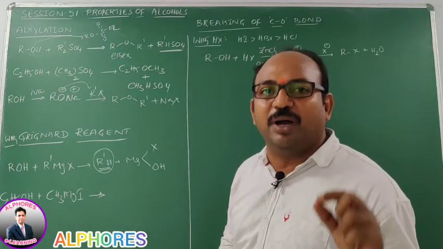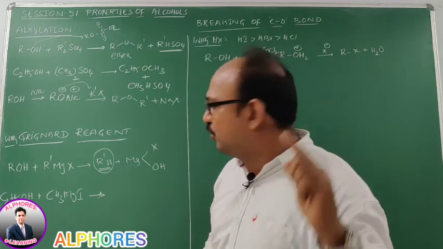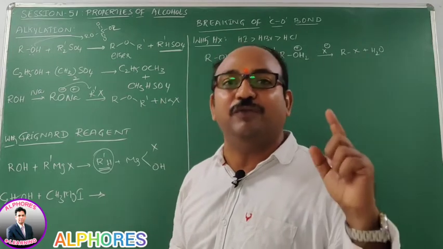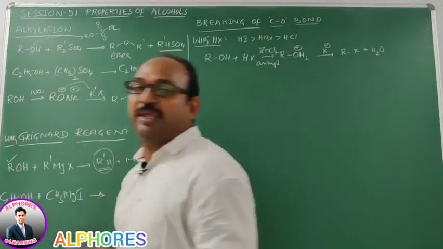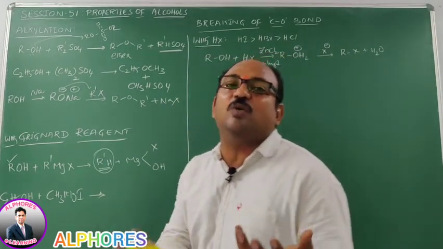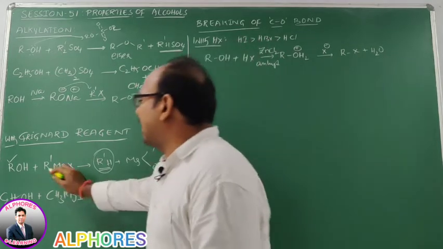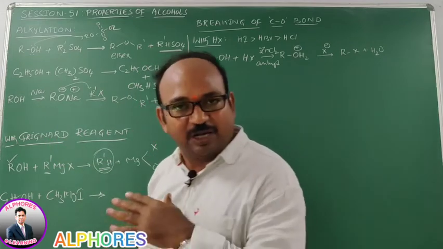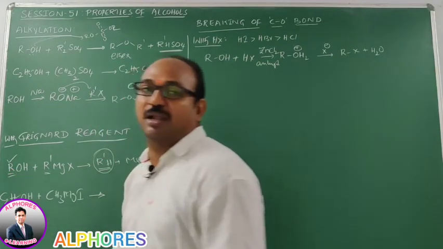That depends upon the number of carbon atoms present in the alkyl group of the Grignard reagent, but is independent of the number of carbon atoms present in the alcohol. I am repeating: what number of carbon atoms the alkane contains depends upon the number of carbon atoms in the alkyl group of the Grignard reagent, not upon the number of carbon atoms present in the alcohol.